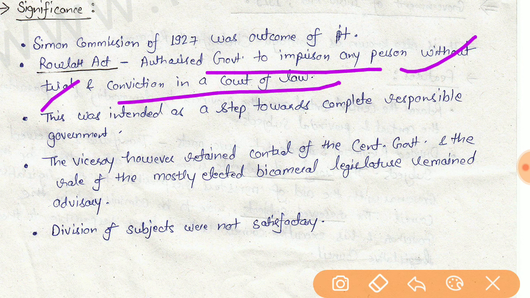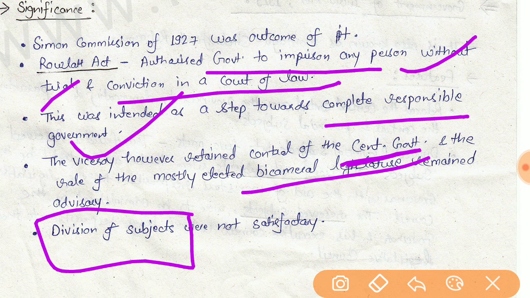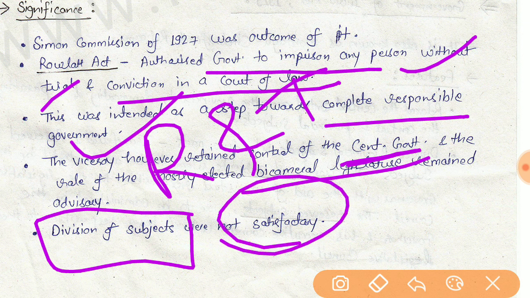It was intended as a step toward complete responsible government. The Viceroy, however, retained control of the central government, the role of the mostly elected bicameral legislature remained advisory, and the division of subjects, that is reserved and transferred, was not satisfactory.